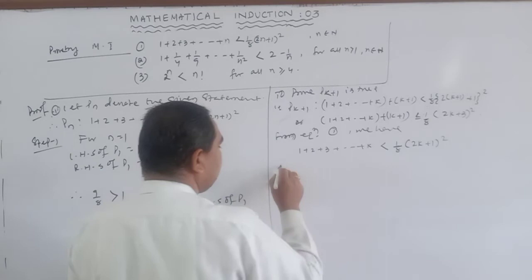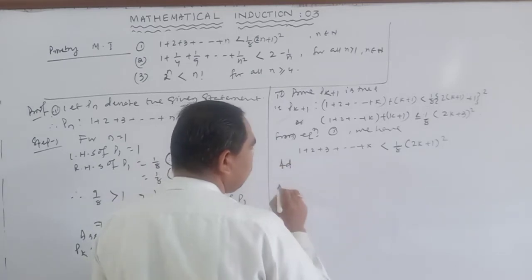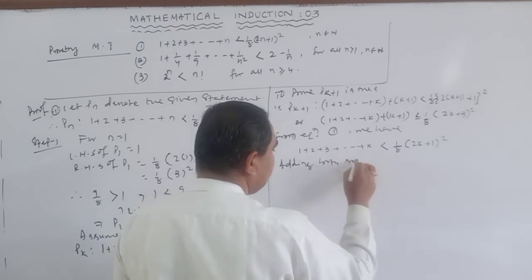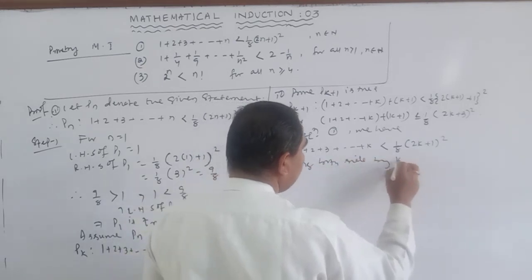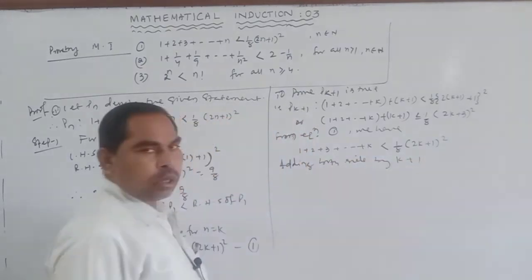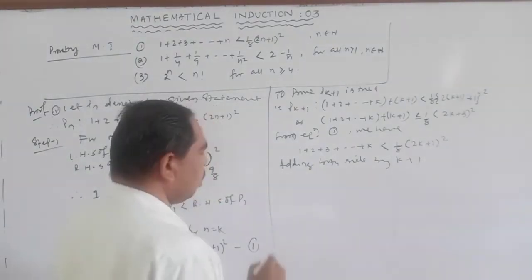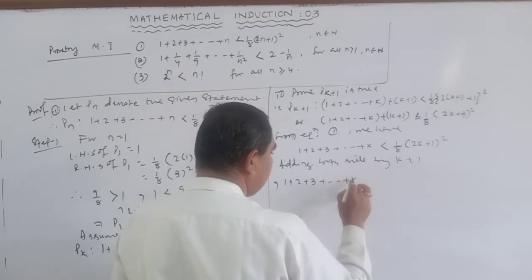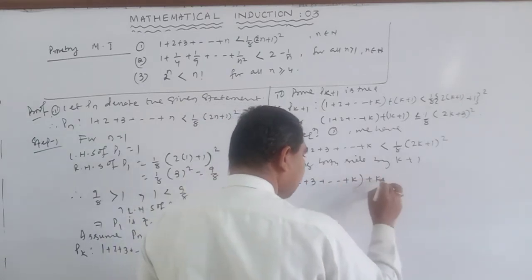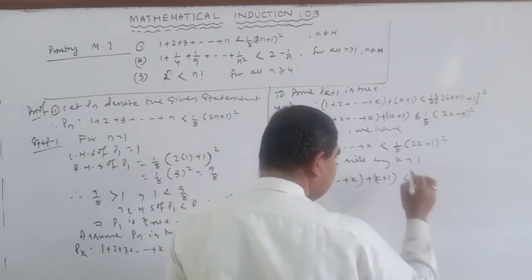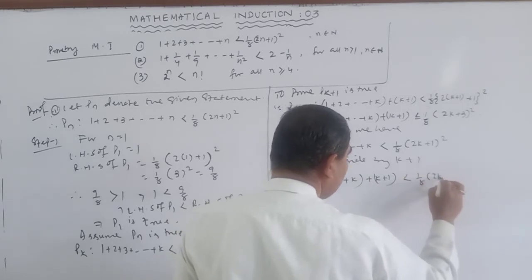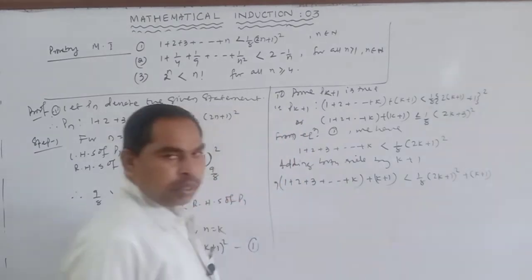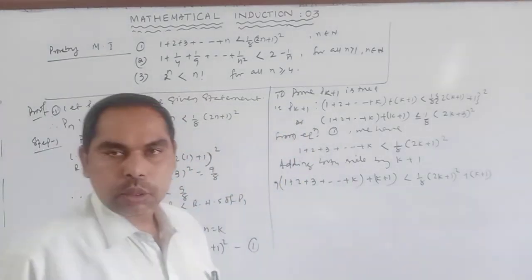Adding k plus 1 to both sides, this implies 1 plus 2 plus 3 up to k plus (k plus 1) is less than 1 by 8 into (2k plus 1) whole square plus (k plus 1).